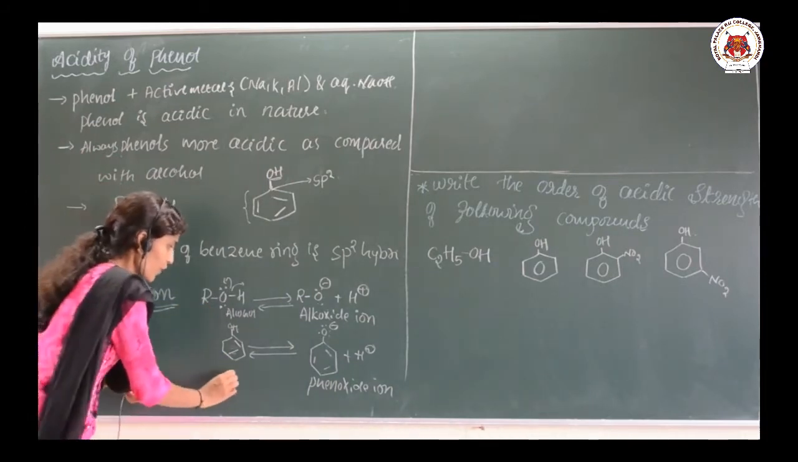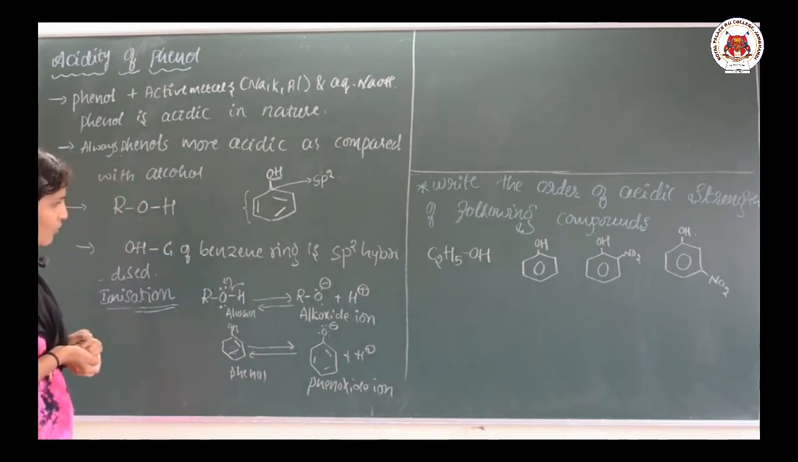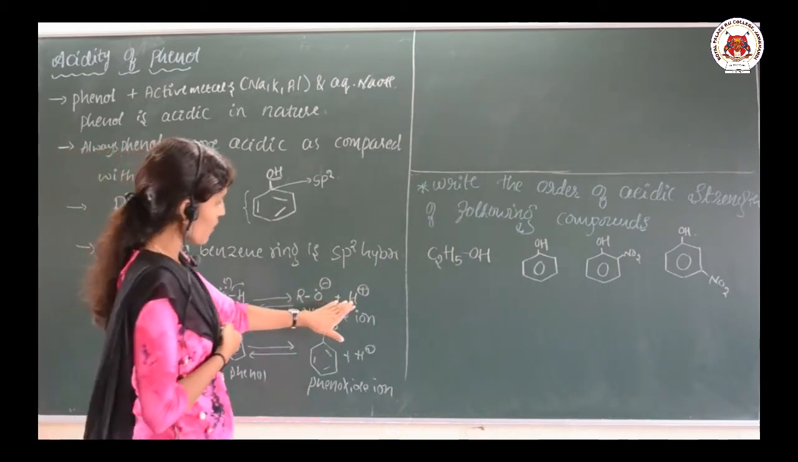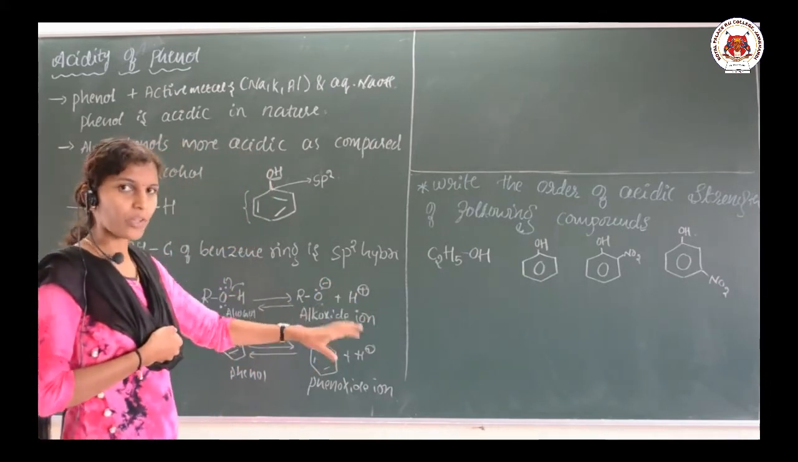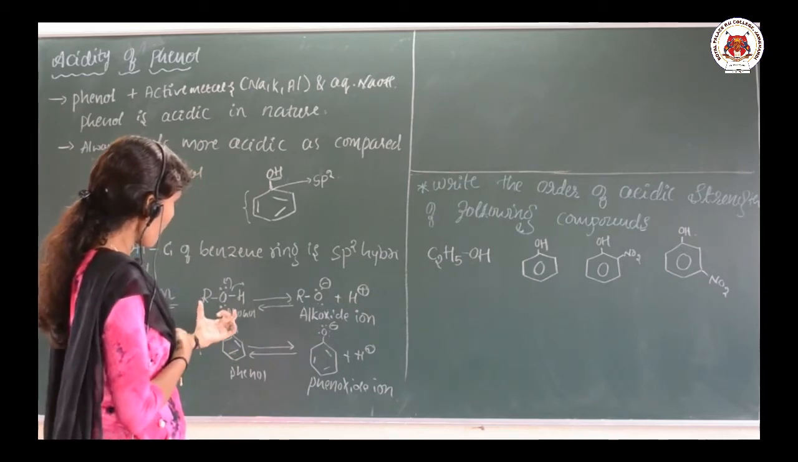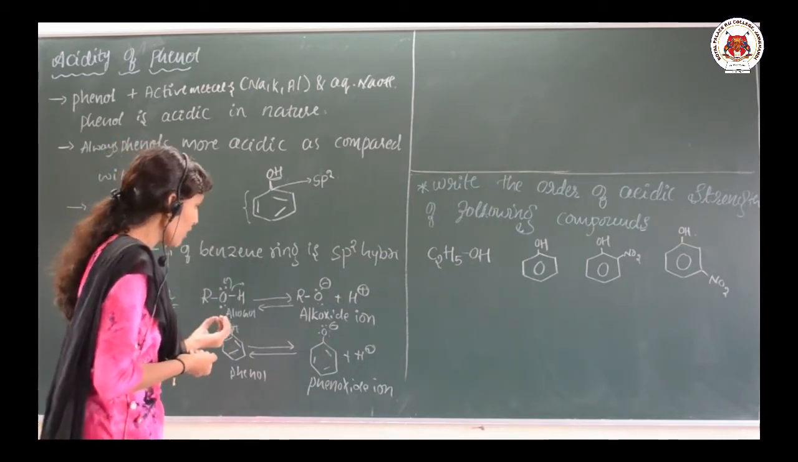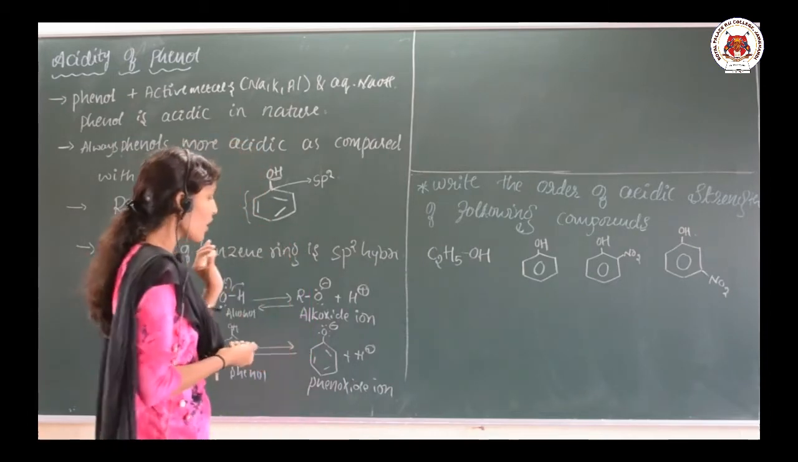See here, this is phenol. Both alcohol and phenol release the H plus, that is, the proton. It means both act as acids. So, of these two, as we compared alcohol with phenol, phenol is more acidic. Phenol is more acidic as compared with alcohol.